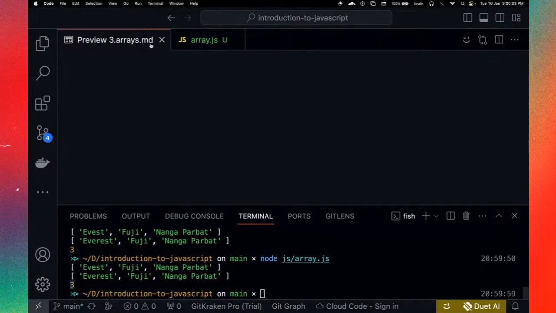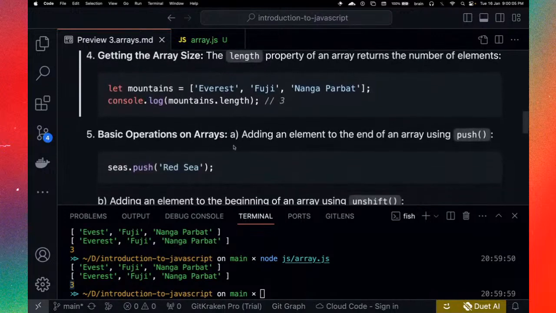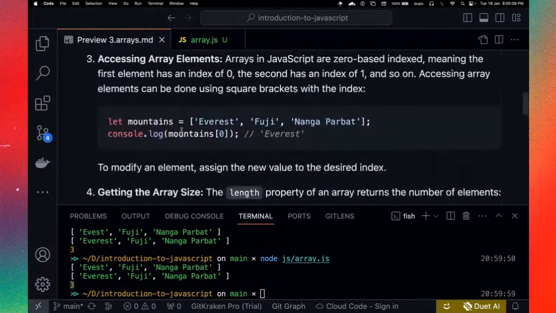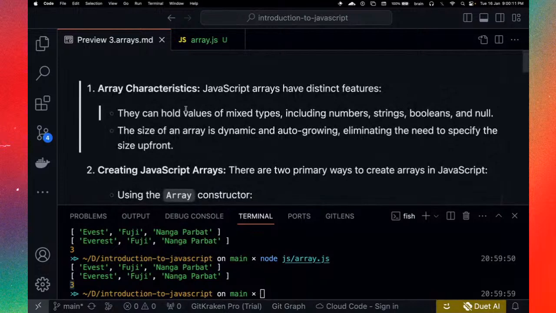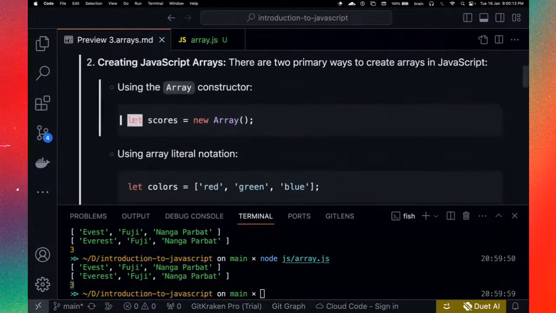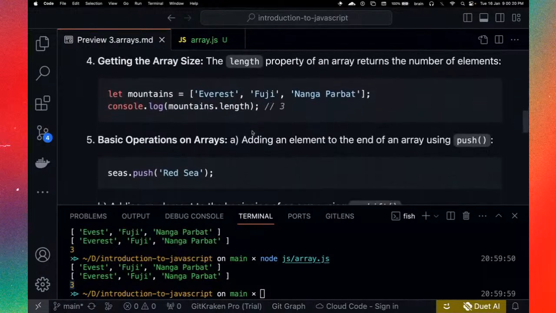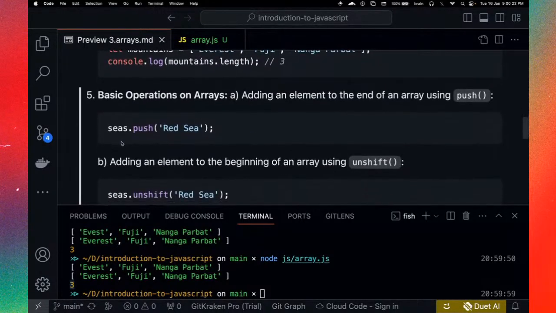All right. There are some other operations like pushing items into an array. Given our first example here, you can simply create an array just like this. You can create an array without having to define any value. You can then come back to push items, one after the other.